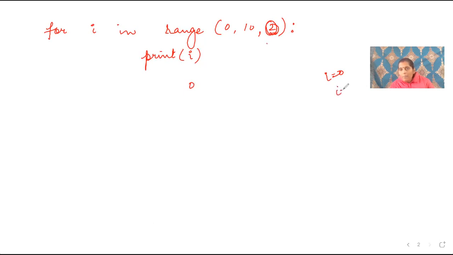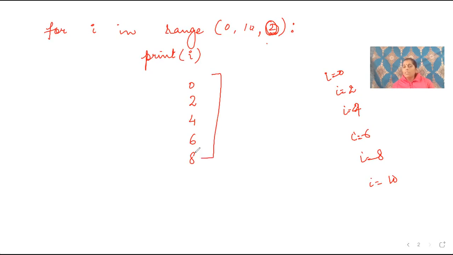Next, the value of i will be incremented by 2 in this case. So 0 plus 2 is 2. 2 is less than 10. Yes, so 2 will be printed. Again, the value of i will be incremented by 2, which means it will be 4. 4 is less than 10. Yes. Plus 2, 6. 6 is less than 10. Yes. The value 8. 8 is less than 10. Yes. The value 10. 10 is less than 10? No. So it will print from 0 to 8.